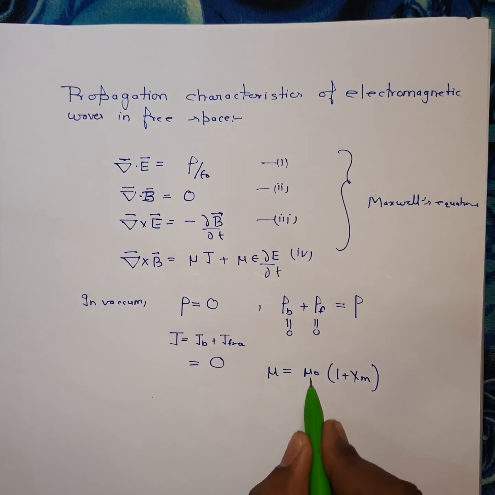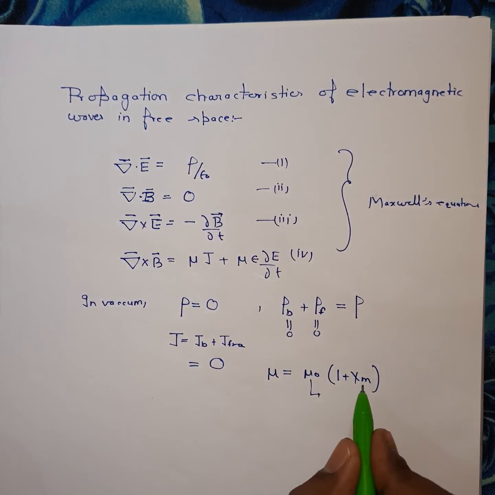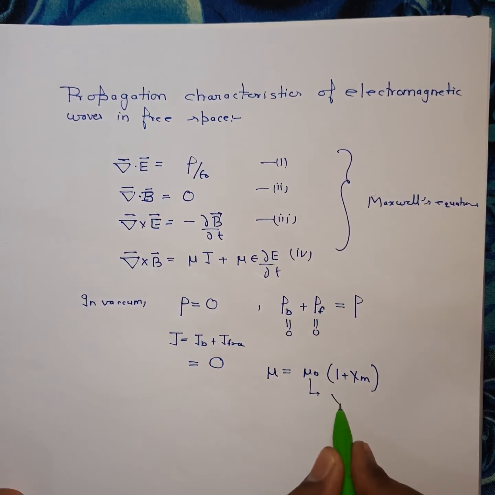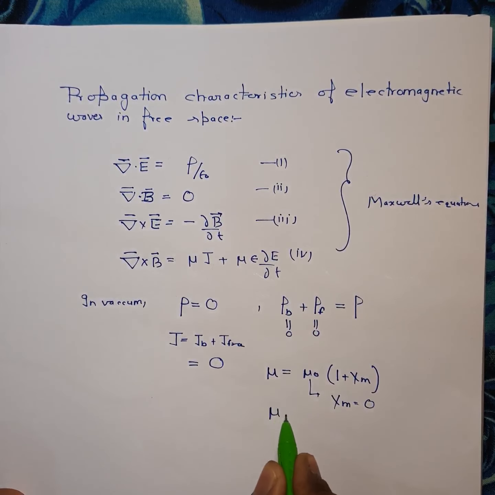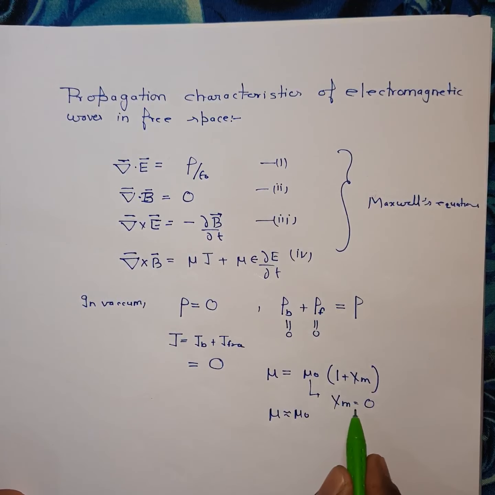Here mu naught is the permeability of free space and chi m is the magnetic susceptibility. In vacuum, since there is no medium to magnetize, the magnetic susceptibility chi m will be equal to 0. So in vacuum you can write mu is equal to mu naught.